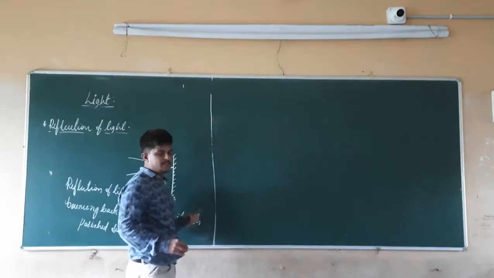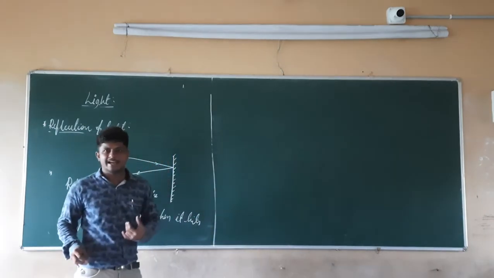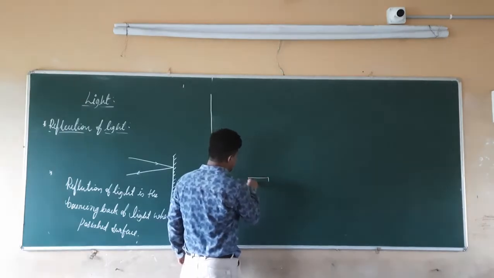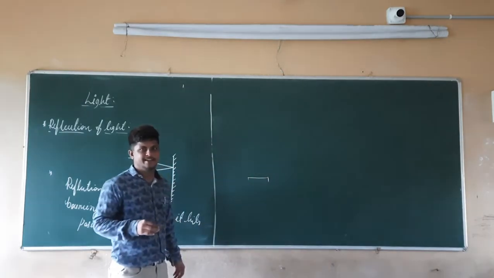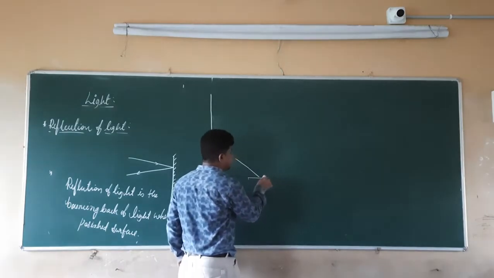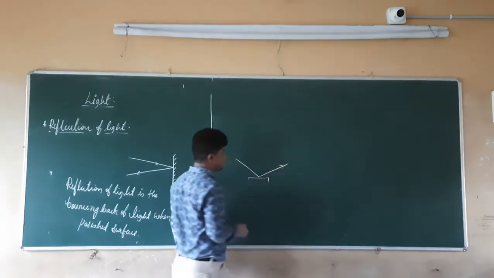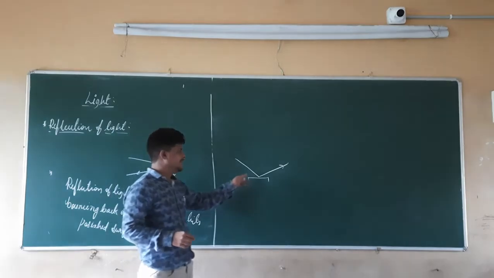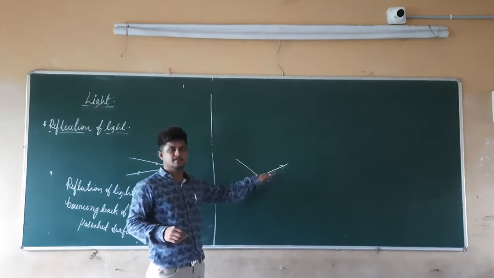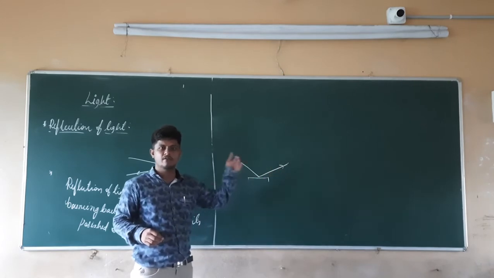In the same manner, if you take static water, that is water at rest, and you put the torch towards that water, what will happen? This water is going to reflect the light towards this angle, this region. So it is also the bouncing back of light. The bouncing back of light is nothing but what? It is the reflection of light.